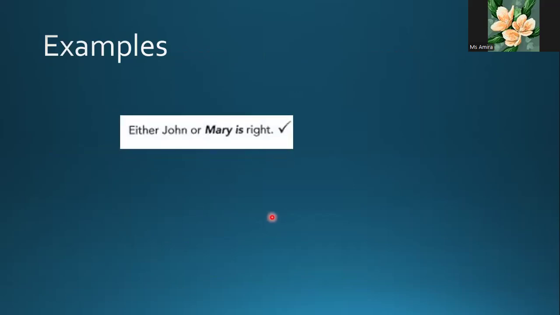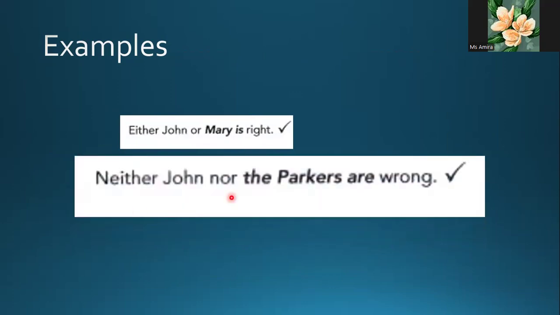Either John or Mary is right. Yeah, this is correct because Mary is singular. Neither John nor the Barkers are. This is right as well because we have the word Barkers here. Barkers, this is plural, takes are.